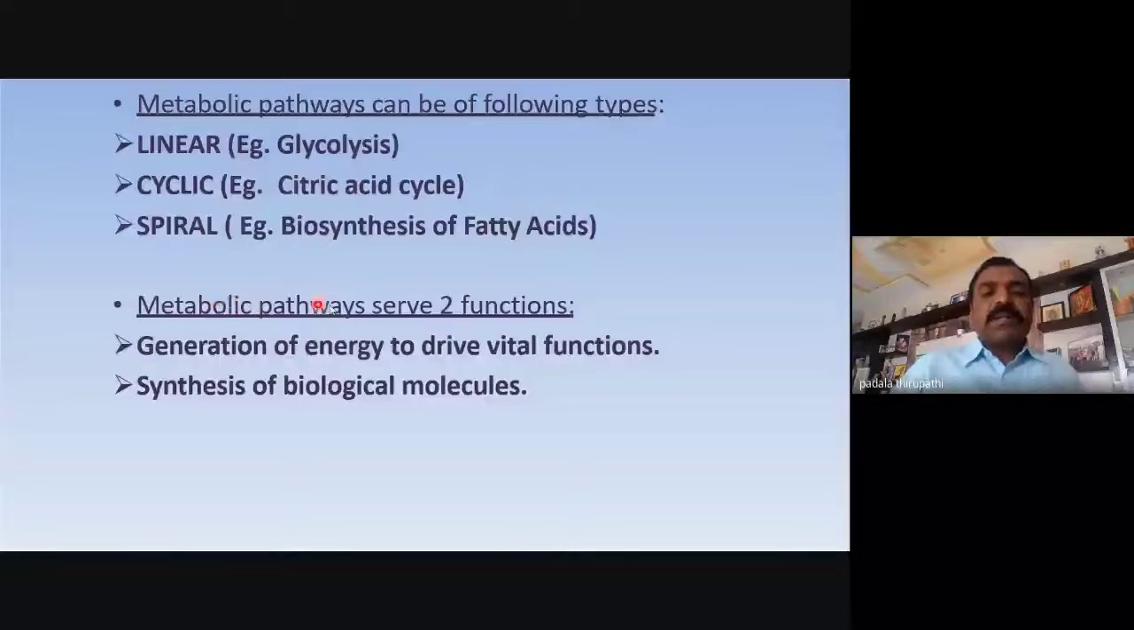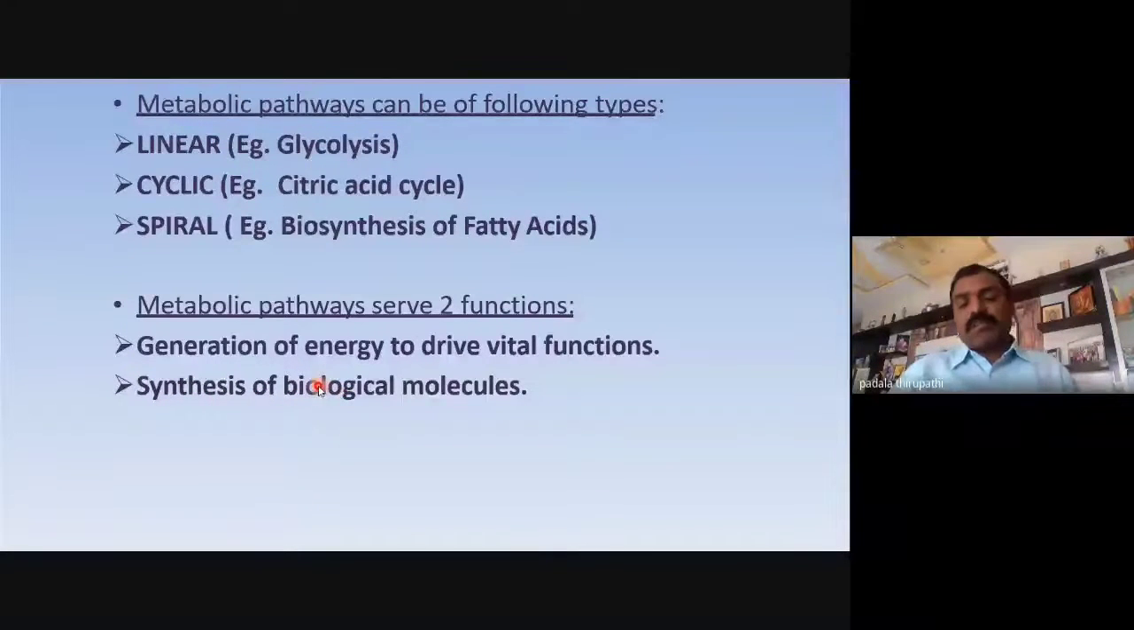Then the metabolic pathway serves 2 functions. One is generation of energy to drive vital functions, which means ATP. Then synthesis of biological molecules, meaning biosynthesis of fatty acids, amino acids, and proteins. So these are the molecules.